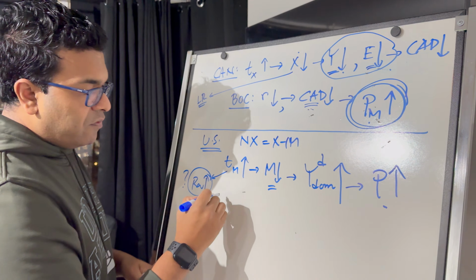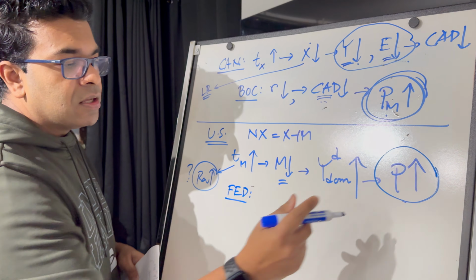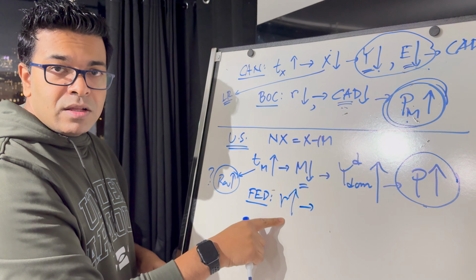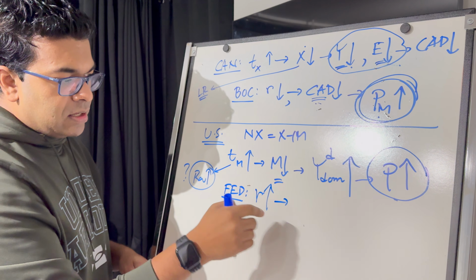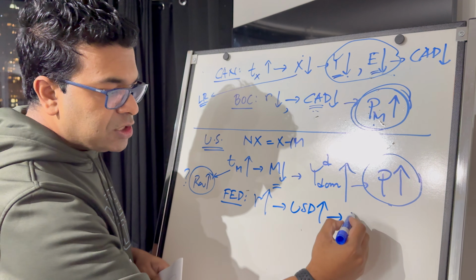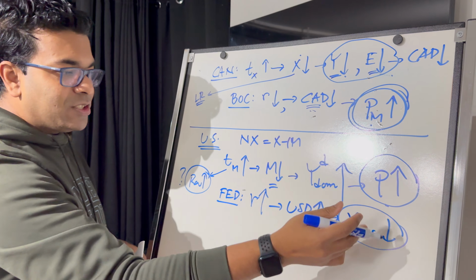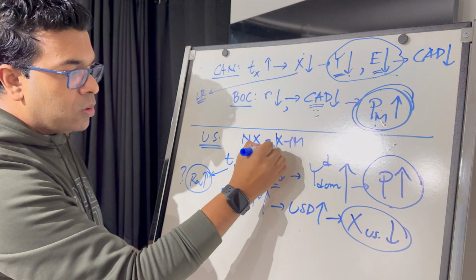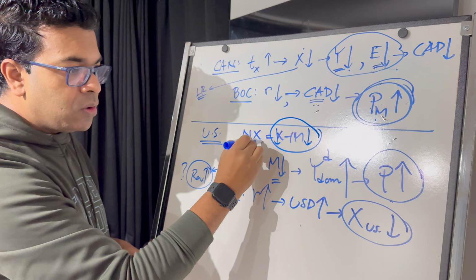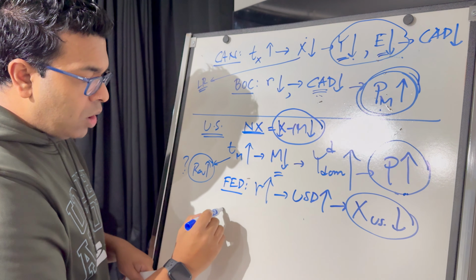But now, the Federal Reserve Bank of US, which is the US central bank, if they want to tackle this inflation, most economists would predict they might increase interest rate further to tackle the inflation. If they do it, that will lead to USD appreciation, and USD appreciation will slowly discourage exports from US. So look at the overall effect on net export. Your export would be lower. Your import would be lower immediately. So there may not be any changes in net export though. However, it's pretty sure that prices will go up for sure.